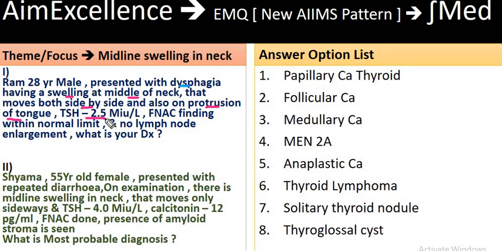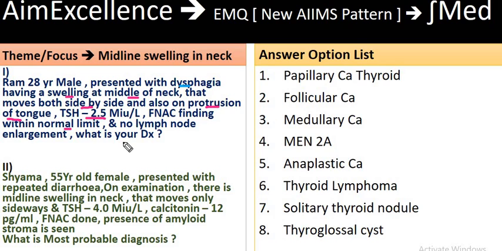And in cases of patients who have received medication, it can be allowable up to 4 milli international unit per liter. FNAC finding obviously is within normal limit, it is a cystic swelling and no lymph node enlargement.